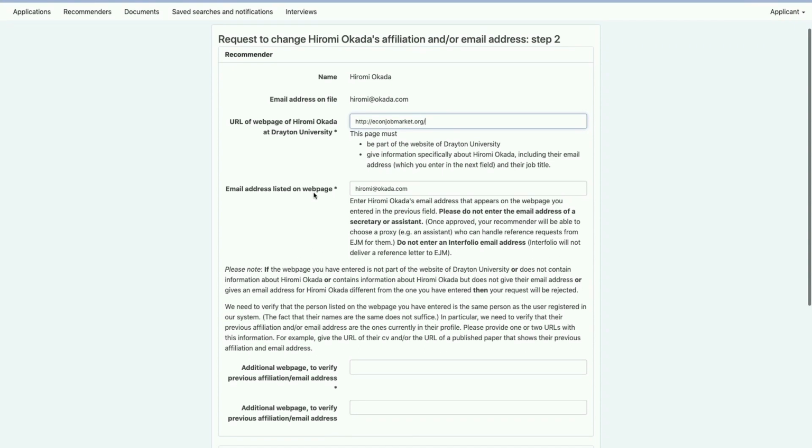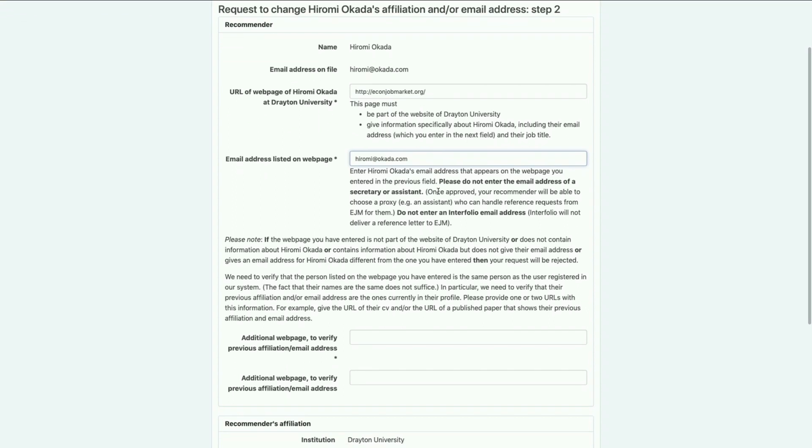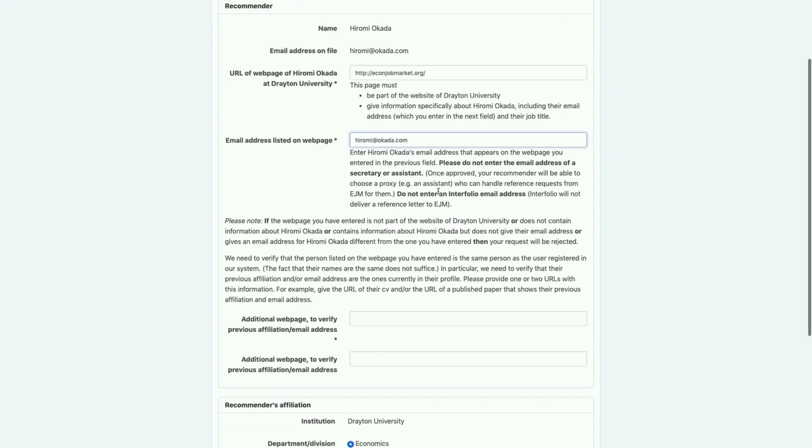All right, the next thing you'll put in here is the email address. I'm assuming that Okada's email address is the same, so I'm not going to change it. It's already been pre-filled into that box as the one that's currently in the system. So let me leave it as it is. But of course, if Okada had a different email address now that's associated, for example, with Drayton University, then I would have to put that one in this box.